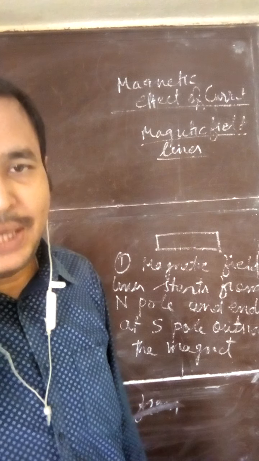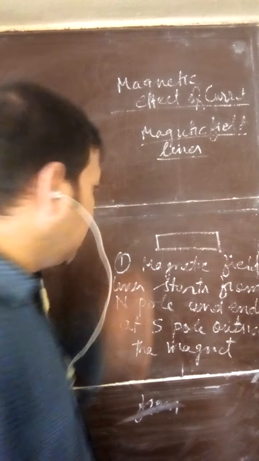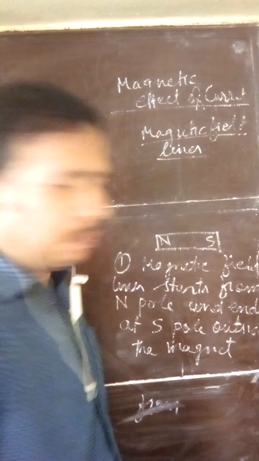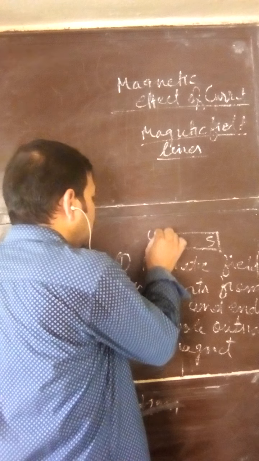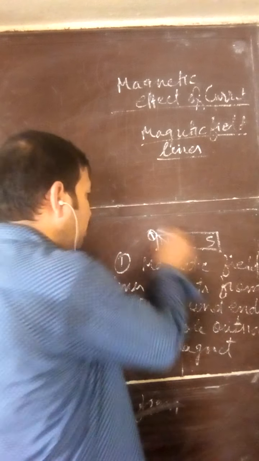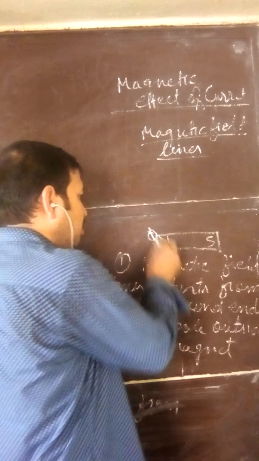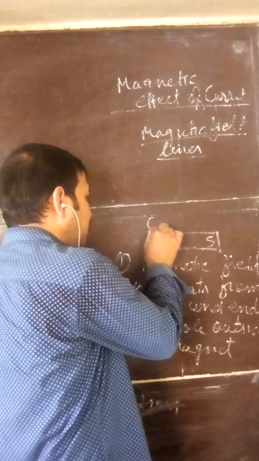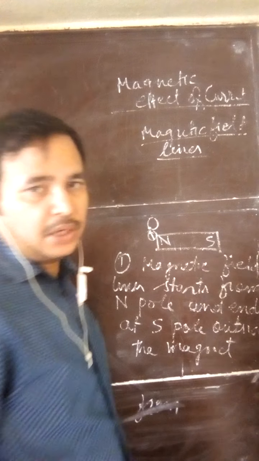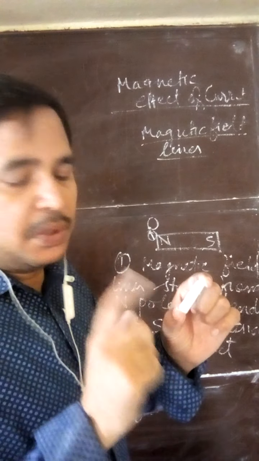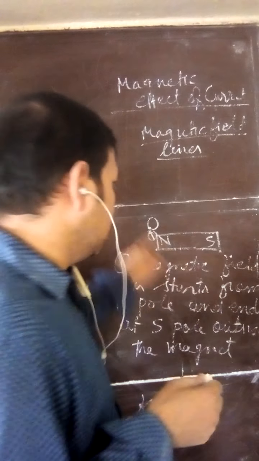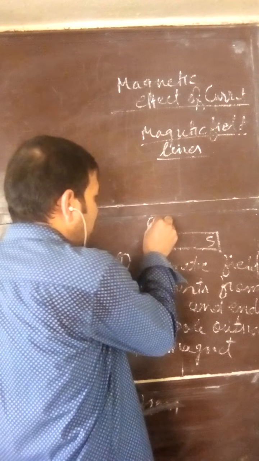This you can do by experiment also. For example, this is a magnet, it has two poles, north and south. You place one magnetic needle here. You will see it will point like this. Put a point with the pencil. Now, put the tail of the magnetic needle at this point. So you will see the magnetic needle will point like this.